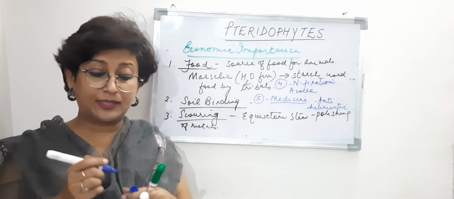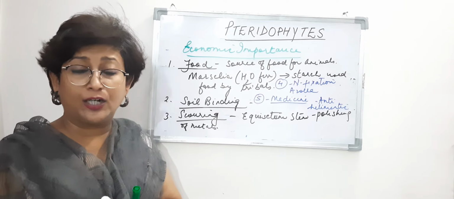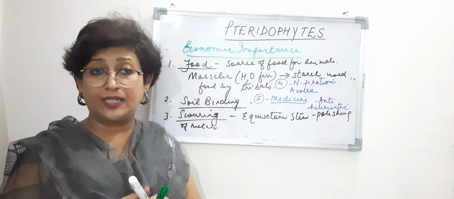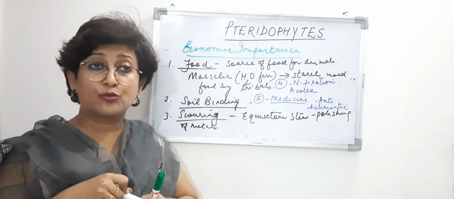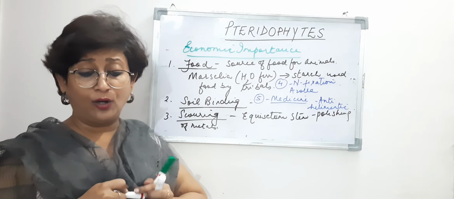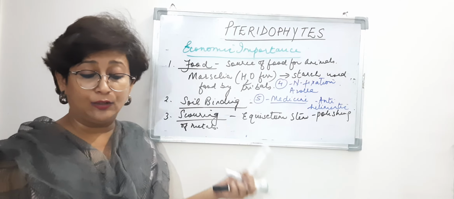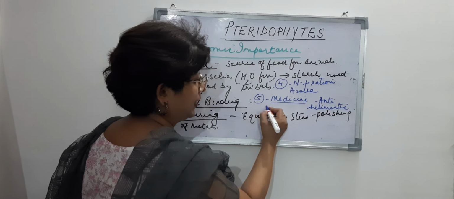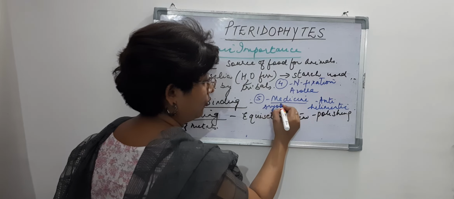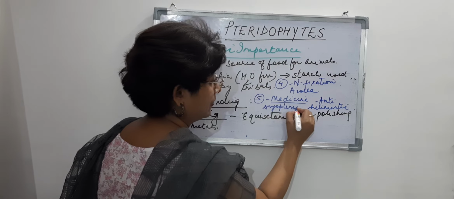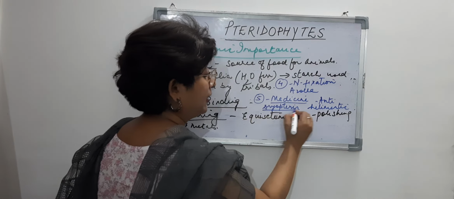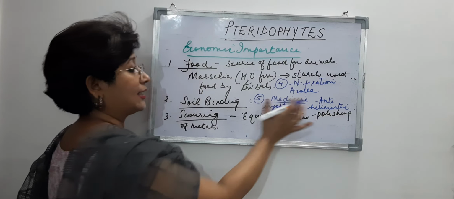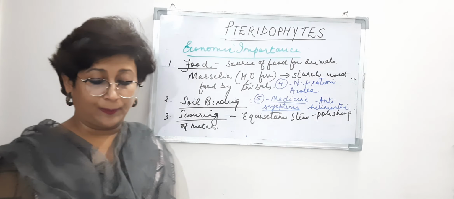What are helminths? They are worms, right? Flatworms, flukes, etc. These are helminths, and they are used to kill these. So they have a medicinal value also. And Dryopteris is one example which is used as an anthelmintic, right?